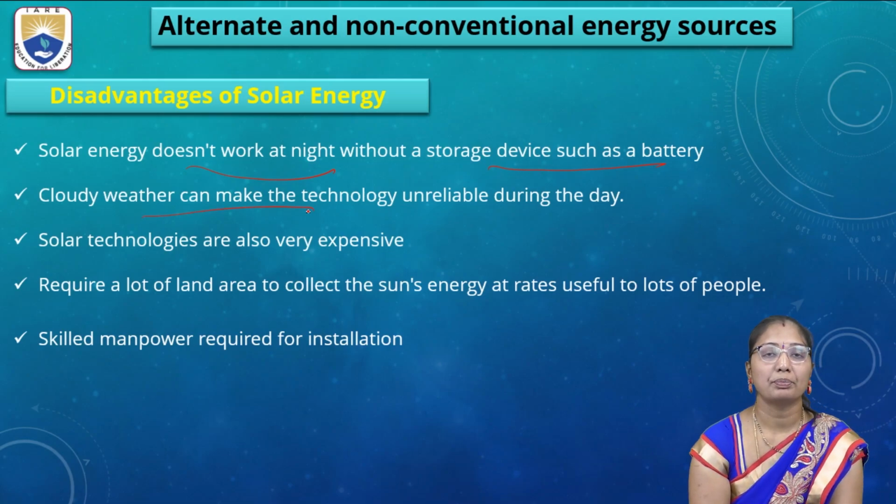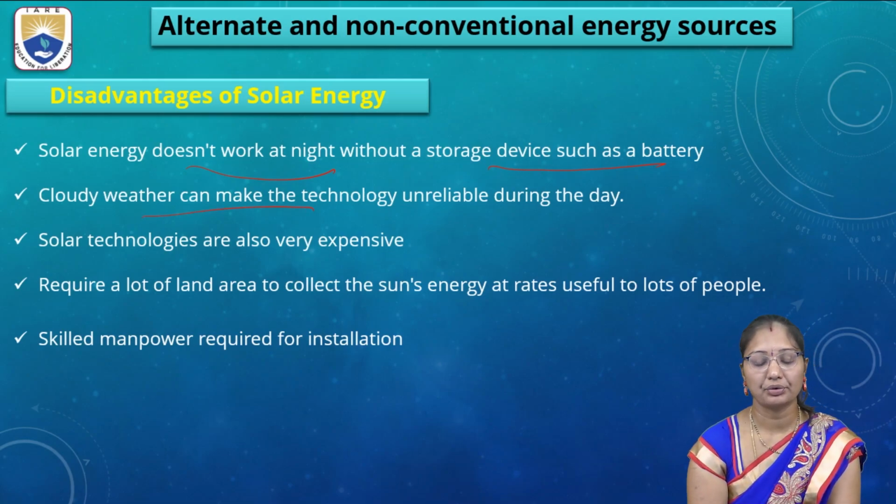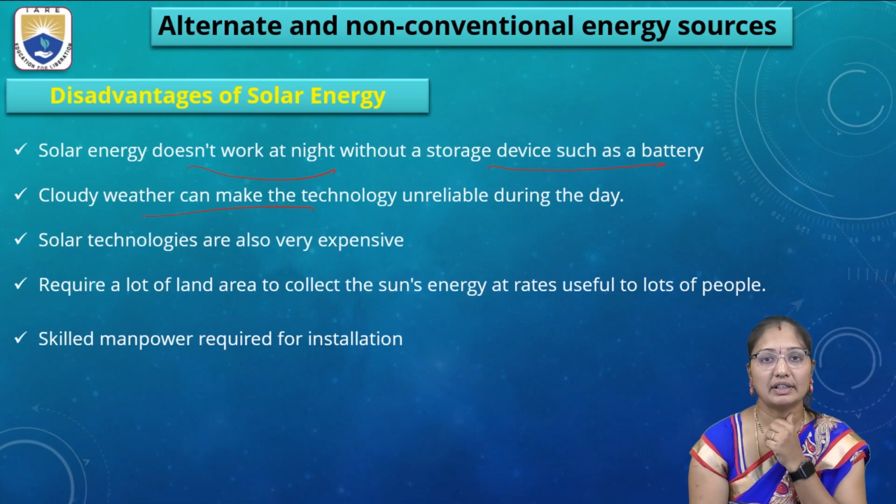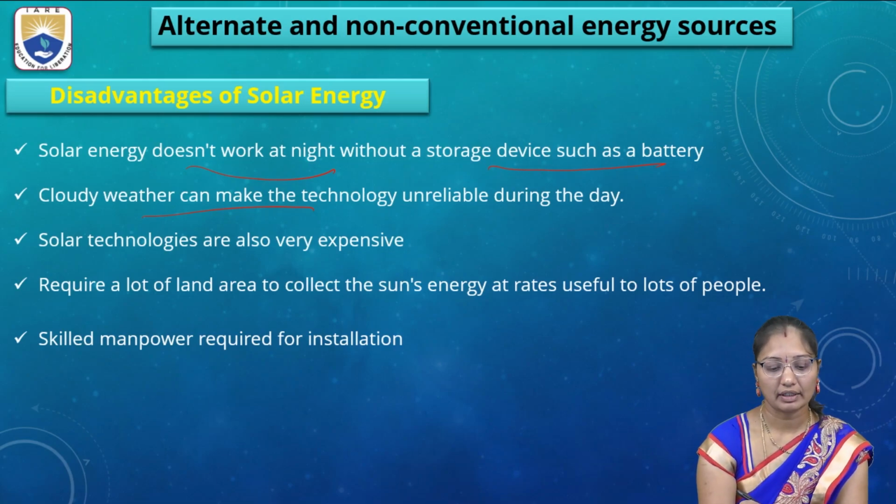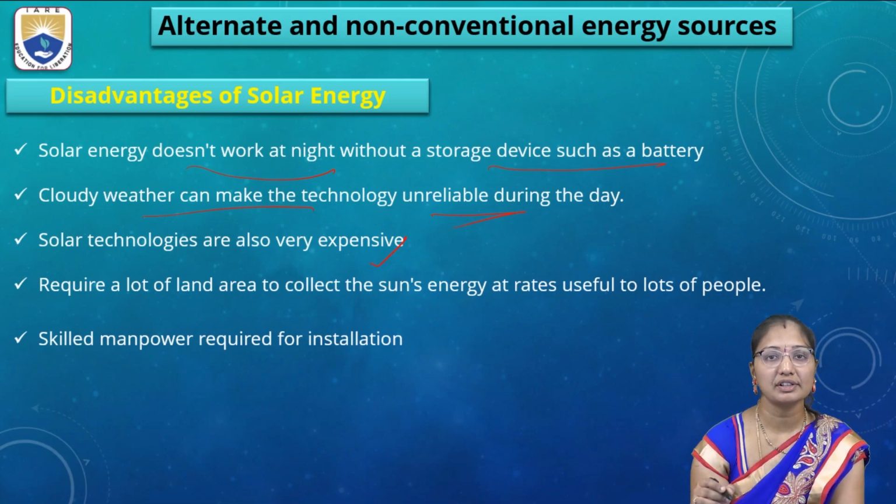Cloudy weather can also make the technology unreliable during the daytime. It depends on the weather condition: if it is cloudy or rainy, this won't work, so the technology becomes unreliable. Solar technologies are also very expensive at the initiation step, meaning the initial setup costs a lot of money.